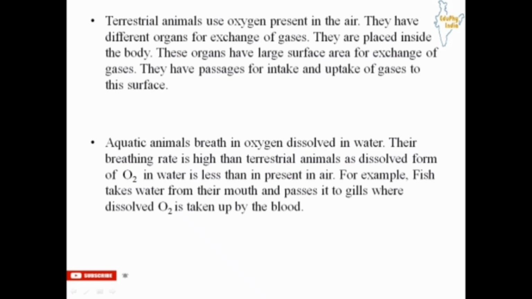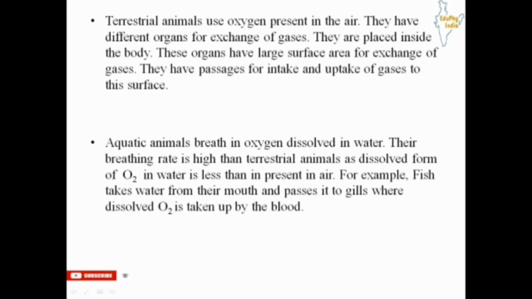These organs have a large surface area for exchange of gases, and they have passages for intake and uptake of gases to this surface. As the organs are placed inside the body, there should be tubes as passages for the intake and uptake of gases. So these are present in their body.